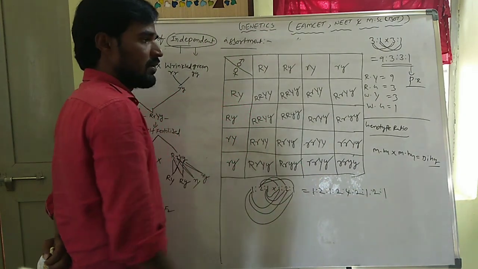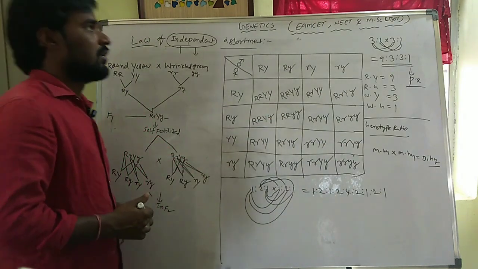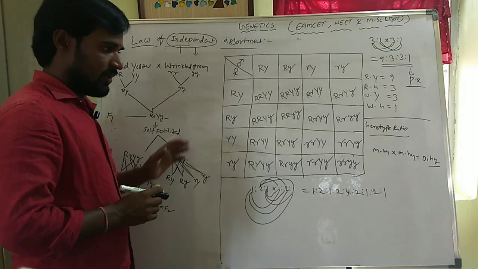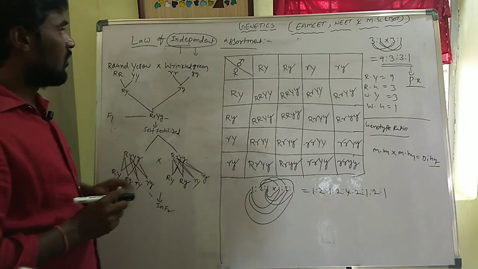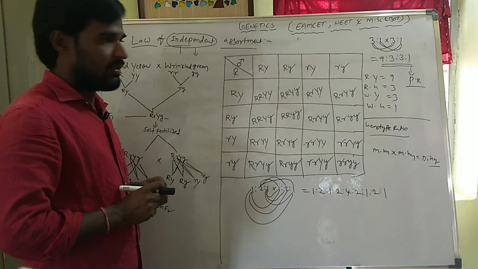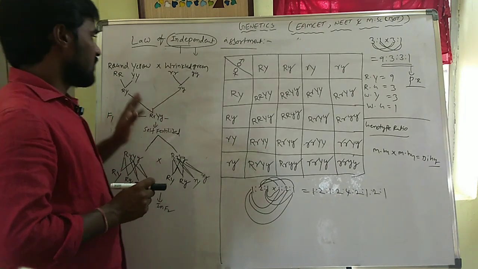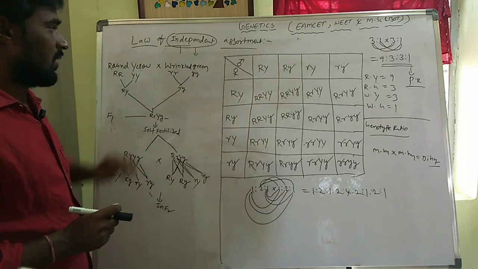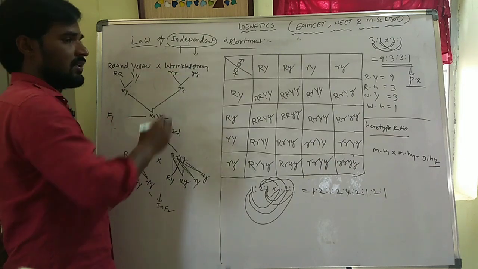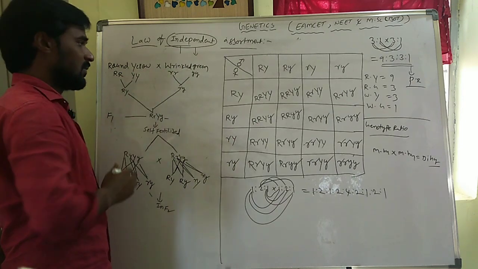So, we have to see the Punnett square. So, this is a simple trick to find out the phenotype ratio and genotype ratio in a dihybrid cross. Okay. So, this is the law of independent assortment explained by Gregor John Mendel by taking the example of a dihybrid cross. He took round yellow seeded and wrinkled green seeded pea plants and crossed the round yellow seed plant with the wrinkled green seed plant.